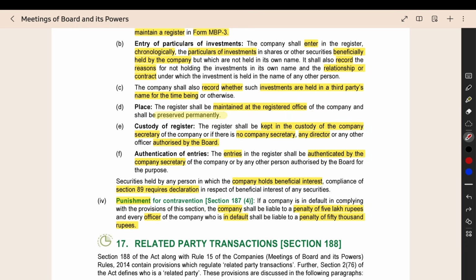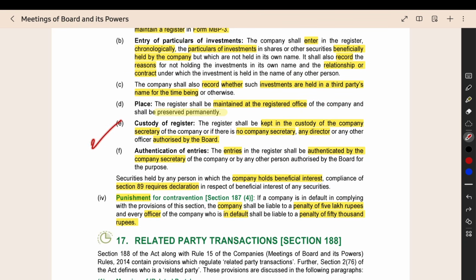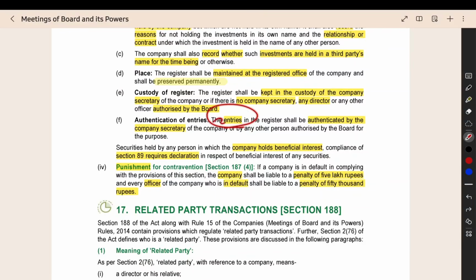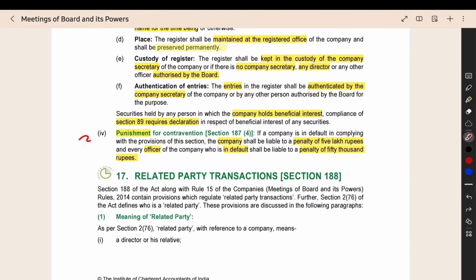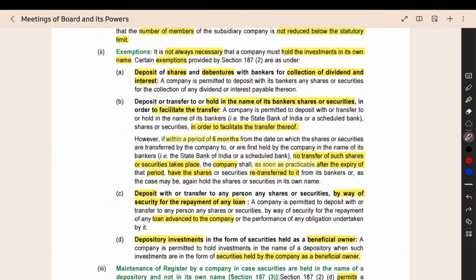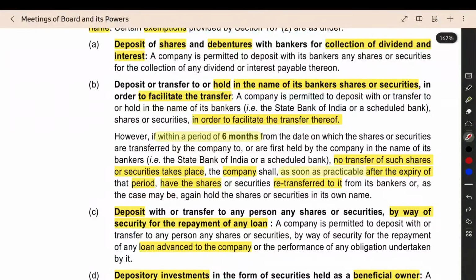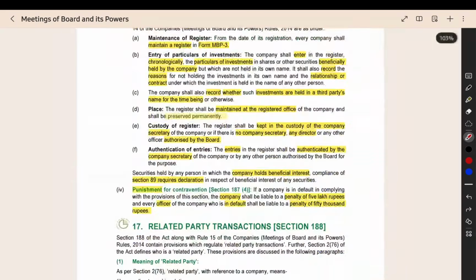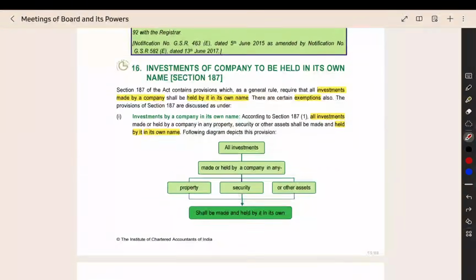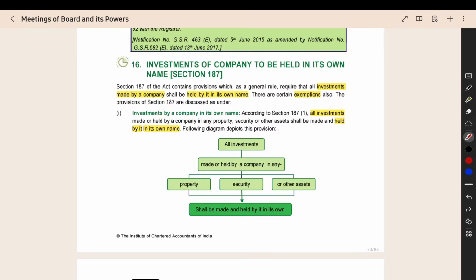It should be maintained in the registered office. It will be in the custody of the company secretary. Then the entries will be authenticated by the company secretary. Punishment for contravention also they have given. Here one more thing. We are depositing the securities for facilitation of transfer to the bankers. Now, within 6 months, if it does not get transferred, then the security should be transferred back to the company. That provision also we have here. That's all about section number 187.